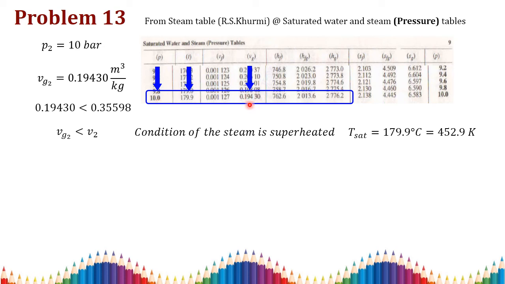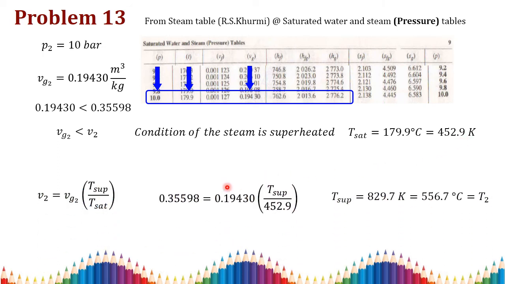So you take Vg2, which is 0.19430 meter cube per kilogram, and V2 is equal to V1, which is 0.35598 meter cube per kilogram. So your Vg2 is lesser when compared to your given value, so the condition of the steam is superheated. And also I am writing the saturation temperature for my reference. The saturation temperature at this point is 179.9 degrees Celsius, which is equal to 452.9 Kelvin.